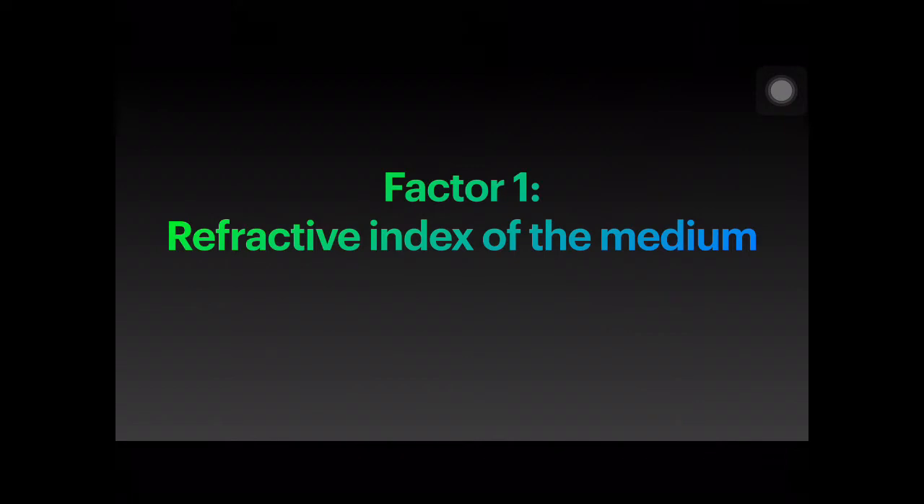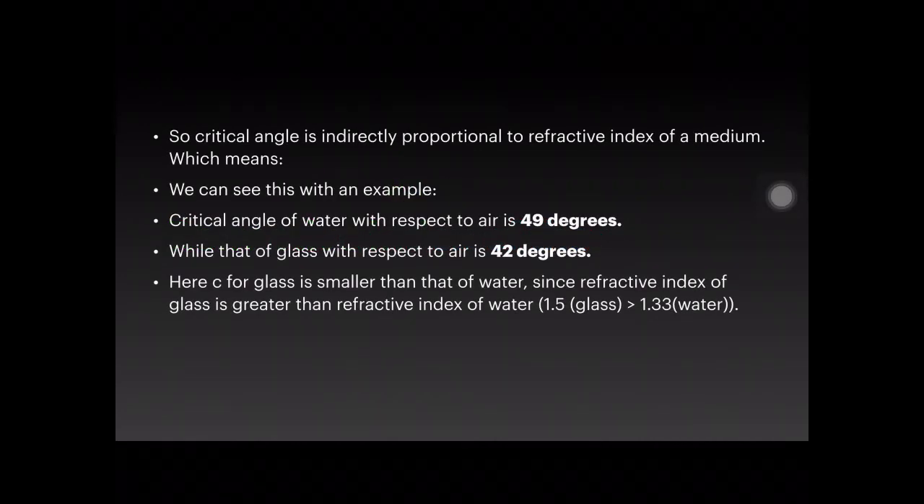The first factor affecting critical angle is the refractive index of the medium through which the incident ray passes. So, critical angle is inversely proportional to the refractive index of the denser medium. Which means that for a given pair of media, if you increase the refractive index of the denser medium, the critical angle reduces, while if you decrease the refractive index of the denser medium, then the critical angle increases.